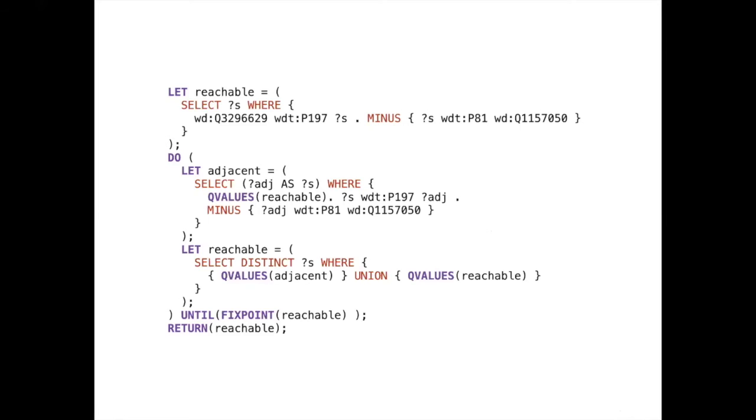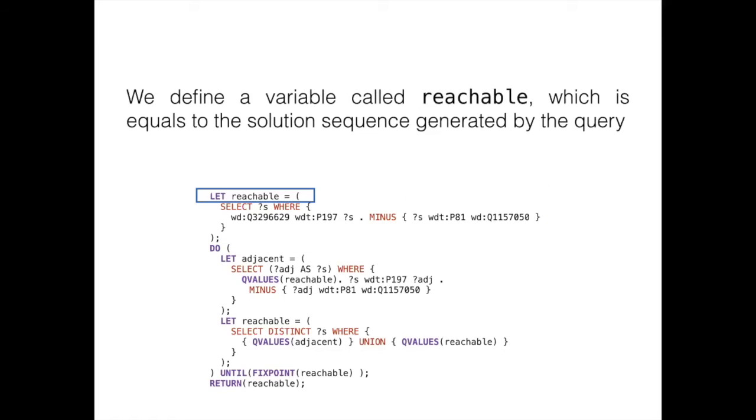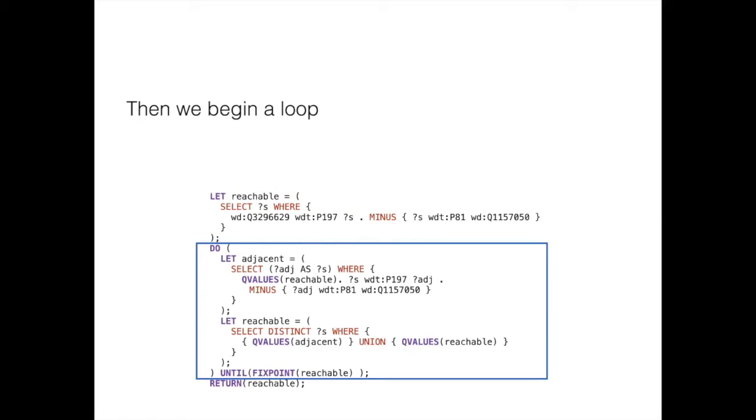So this is the procedure. We are going to go step by step. At the beginning of the procedure, we are computing all the stations adjacent to Palermo, but that are not part of the line C. And also, we define this variable called reachable, and we store in reachable the solution sequence generated by the query. After that, we start a loop.